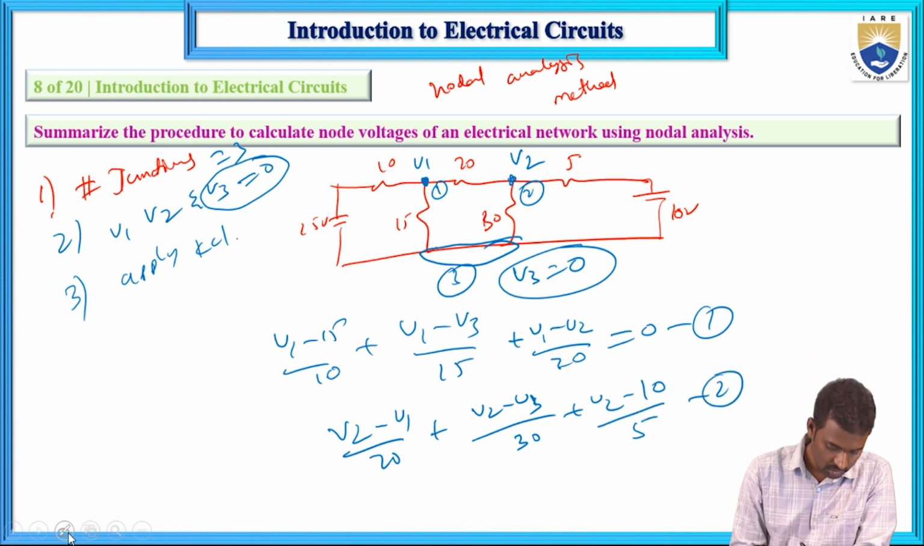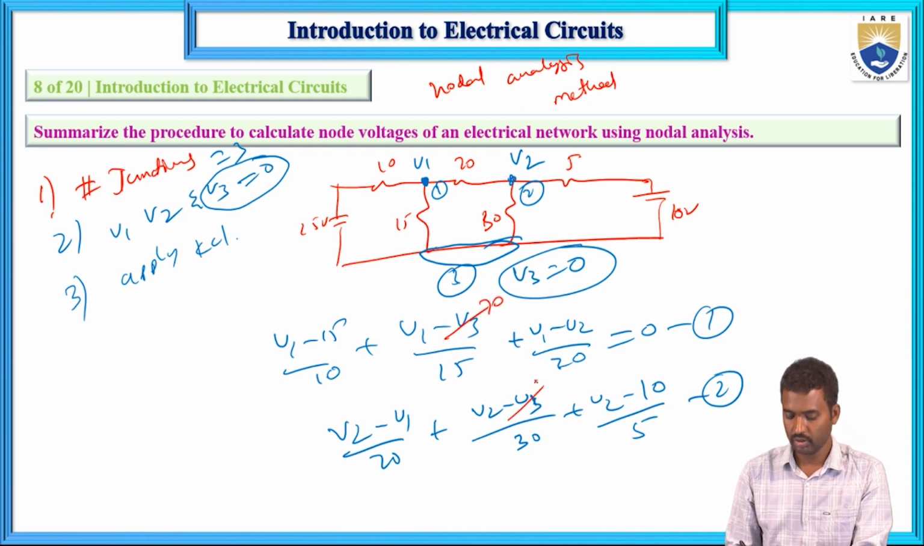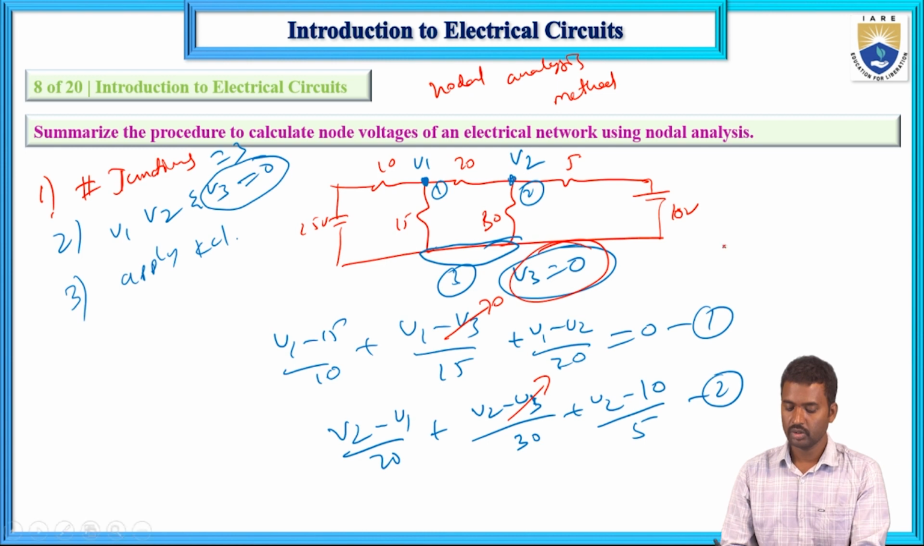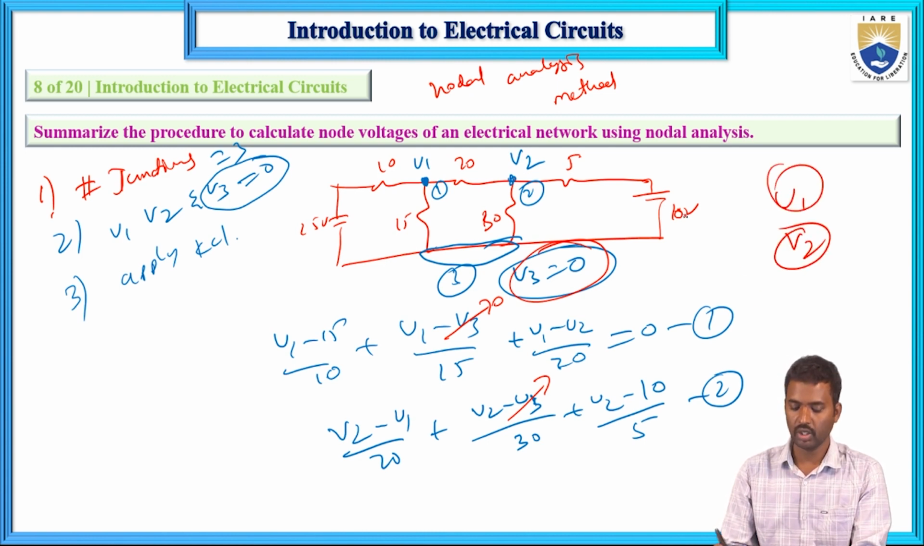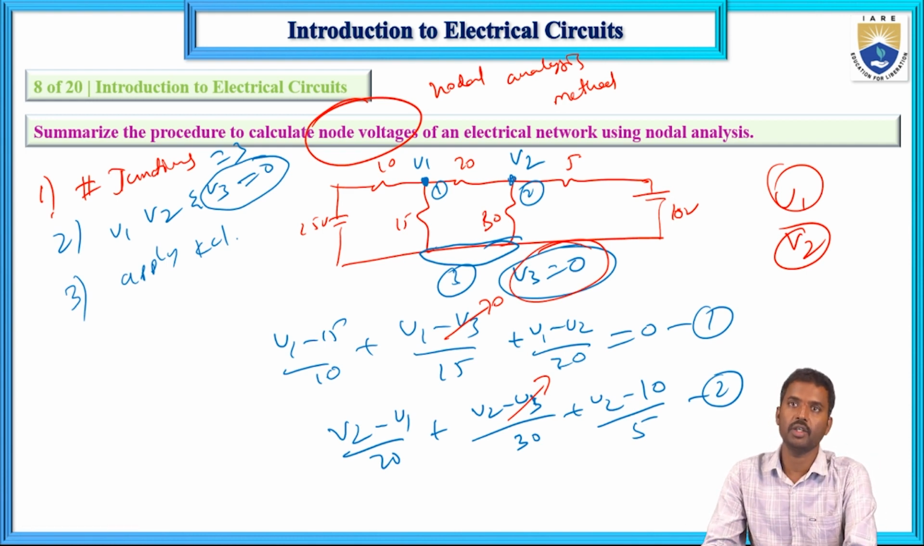Here V3 value is 0. So if you solve these two equations, you will get V1 and V2. These two are node voltages. In this way, we can determine the node voltages using nodal analysis method.